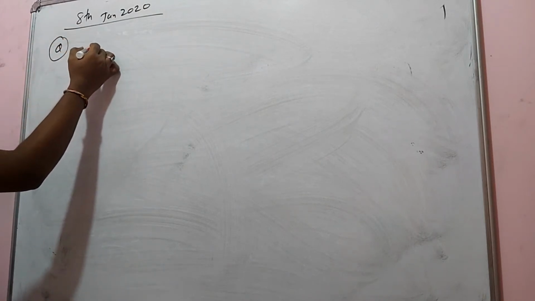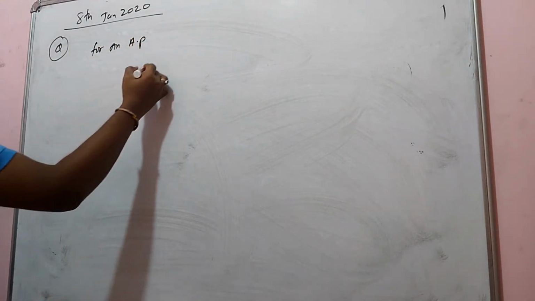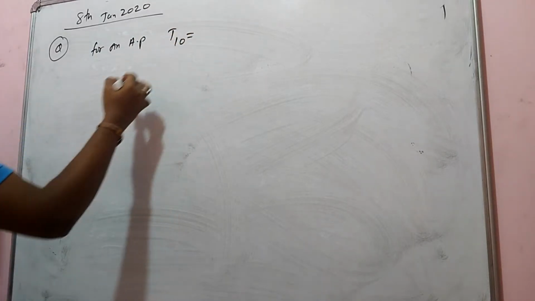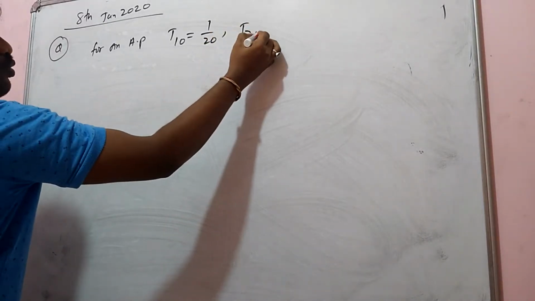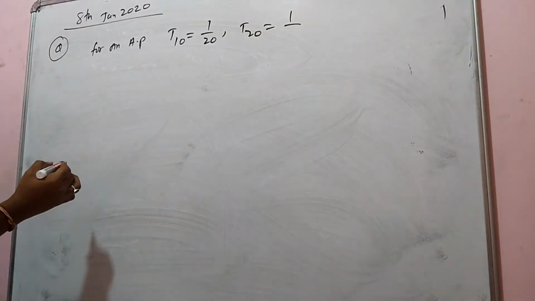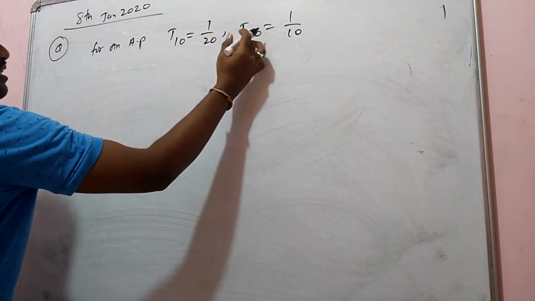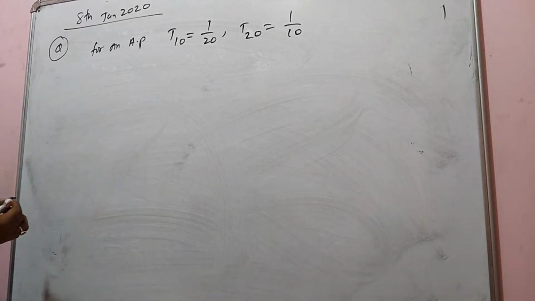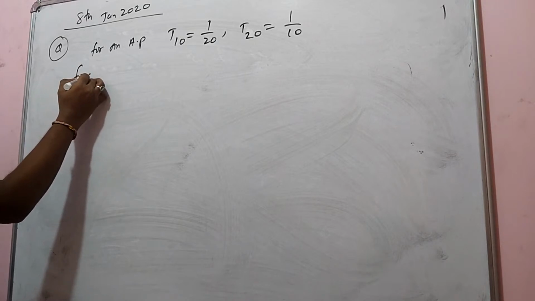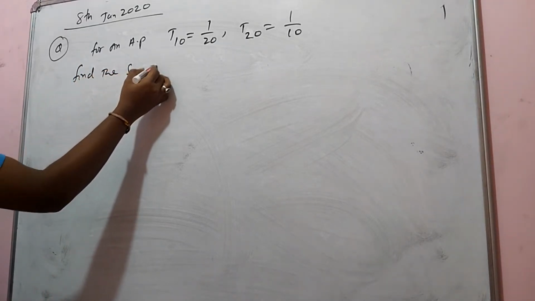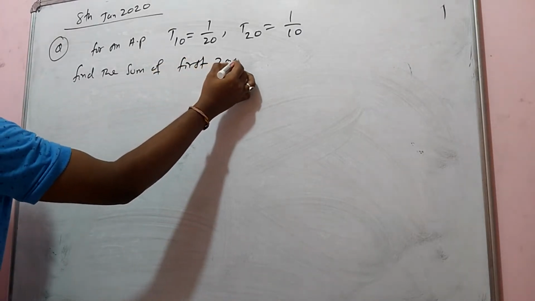The question says that for an AP, T10 is equal to 1 by 20, and T20 is equal to 1 by 10. That's the reason I explained the previous question. Find the sum of the first 200 terms.